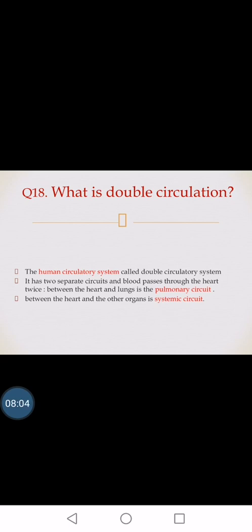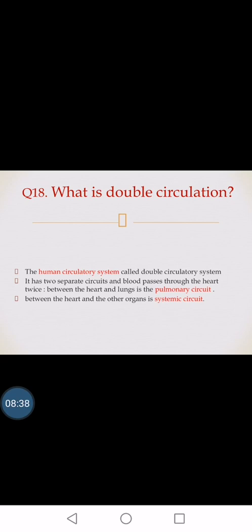Once the blood passes from the heart, deoxygenated blood comes into the right atrium of the heart, and then the right ventricle, and from the right ventricle through the pulmonary artery it enters the lungs. After purification in the lungs, it enters again into the left side of the heart, the left atrium, through the pulmonary vein, and then from the left atrium to the left ventricle, and then into the aortic arch and is supplied to the whole body. So this makes the double circulation.